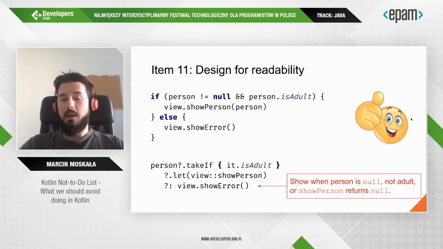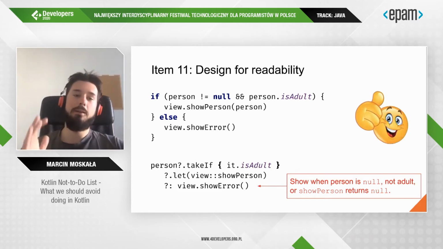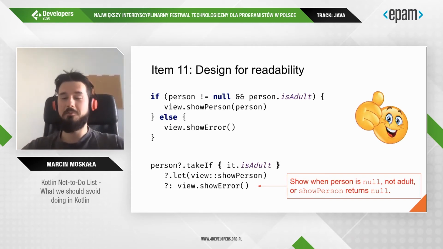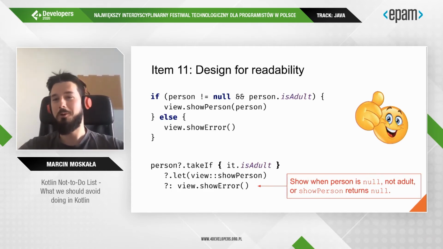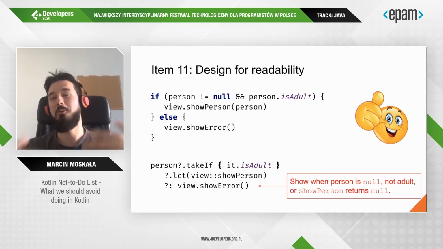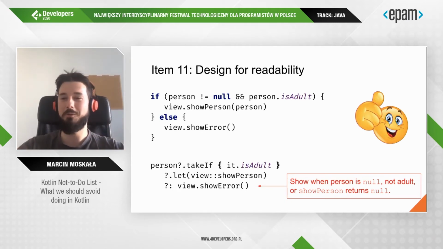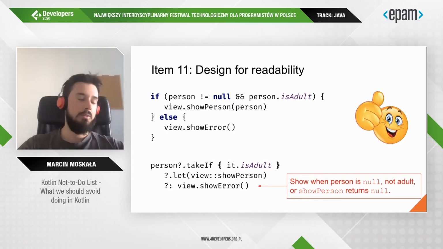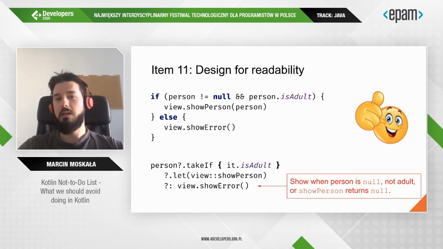Finally, I believe that the first code is definitely better. It's much more readable and it should be chosen. We should not complicate our code just for complicating our code, unless we want to show how well we know Kotlin features, but that is never a good motivator for doing something on real-life projects. This rule, designed for readability, not for conciseness, not for using crazy features, can be applied in many spheres.